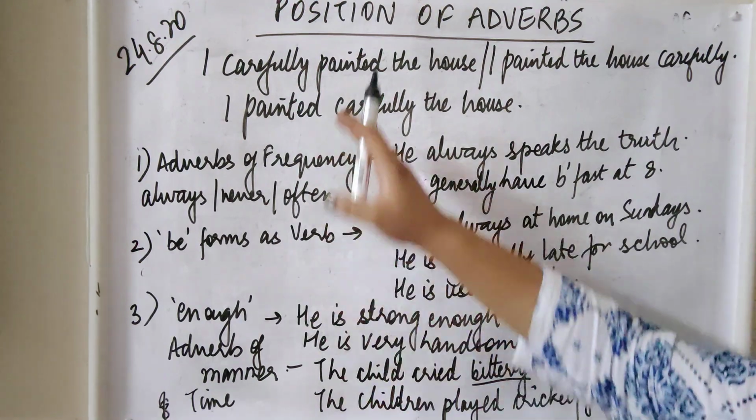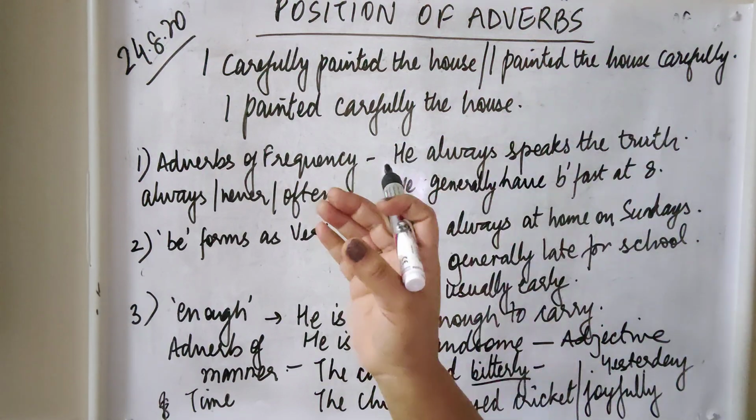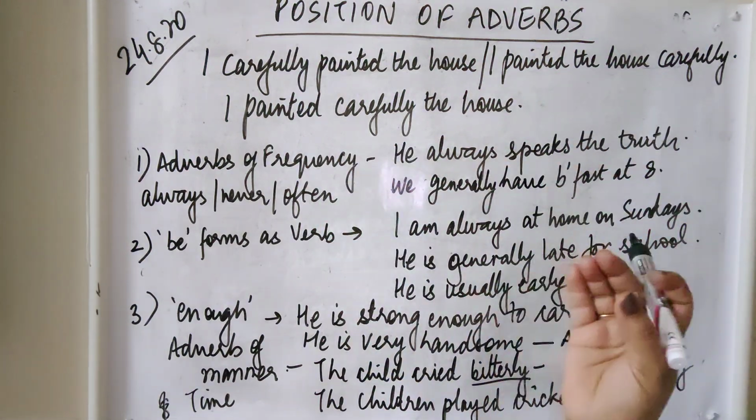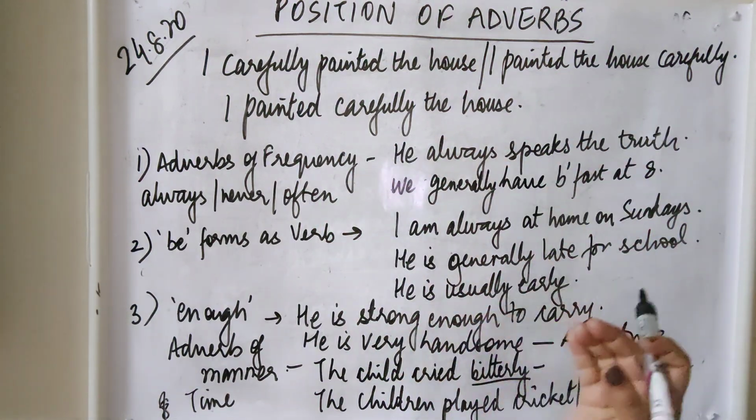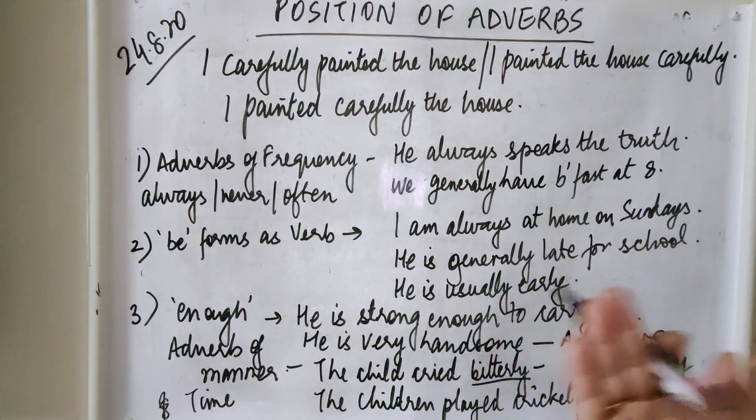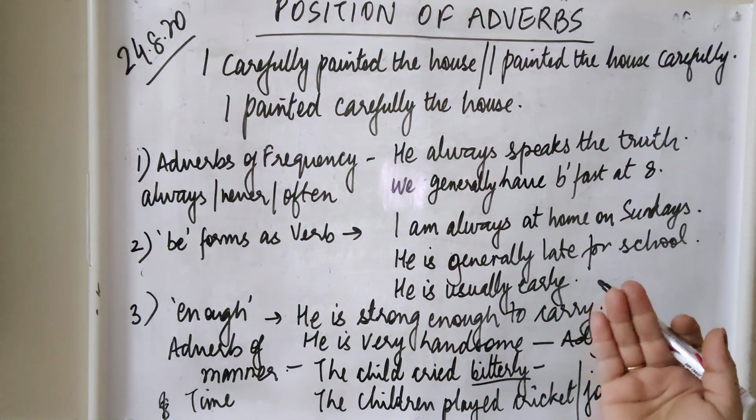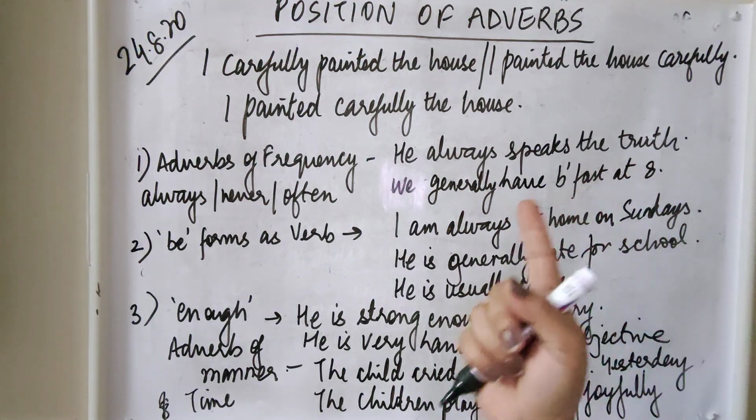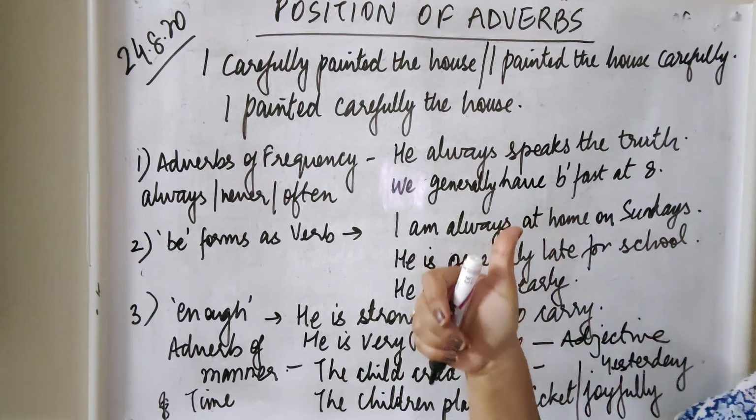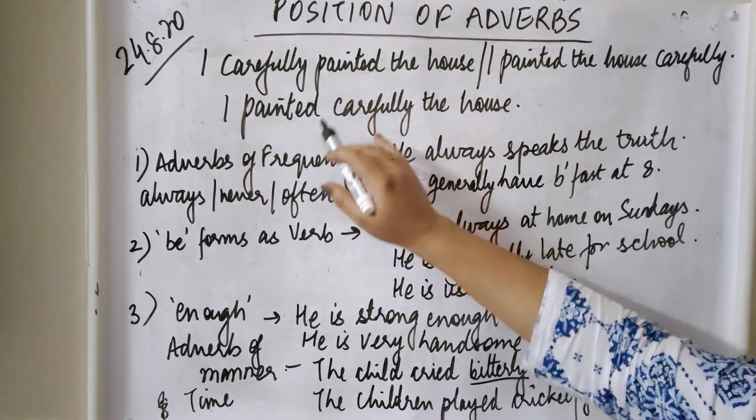Now, children, moving on to the position of adverbs. Today, I am going to teach you how to position or use adverbs in a sentence. It is very important to use adverbs at the right position in a sentence, because it changes the meaning completely. So first and foremost, the thumb rule: I have written this sentence three times in different ways.